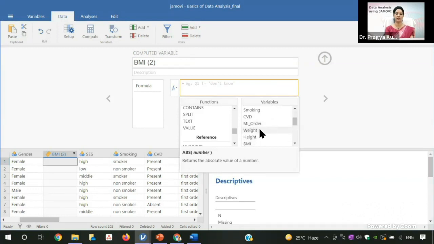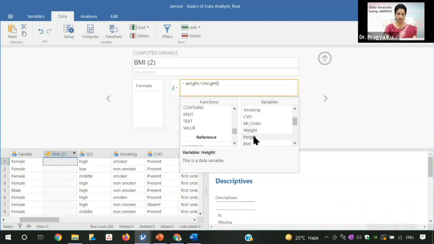So weight is in kg, but if you see the height, it is in meter square. So I will press this oblique because this is the divide button, and then you have to put in brackets the other formula which you are putting in the denominator. So in the denominator, suppose you want height in meter square. So I will click height here.